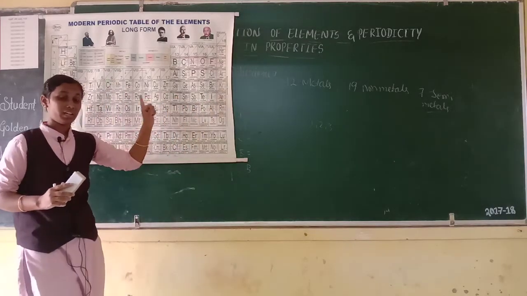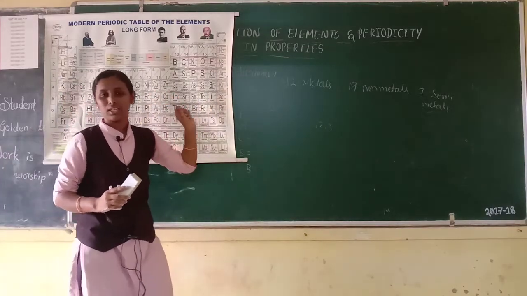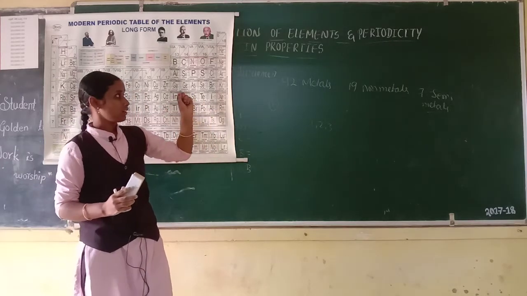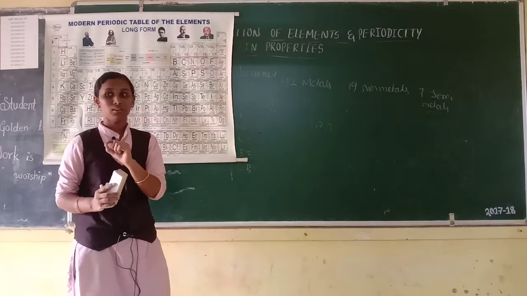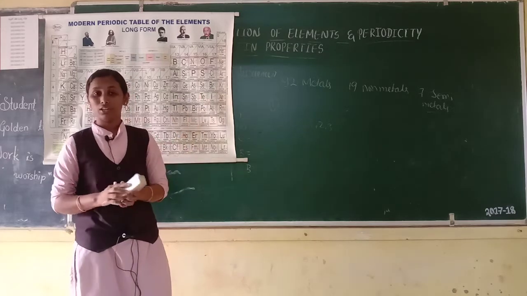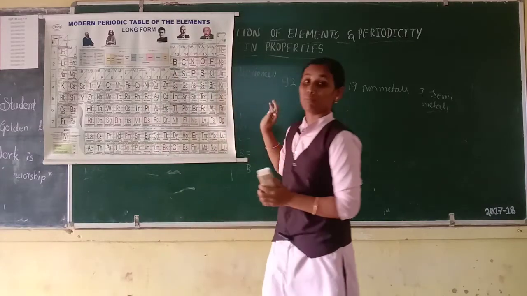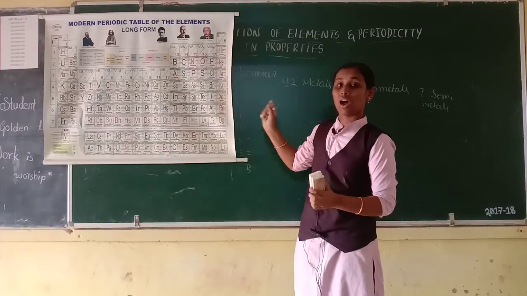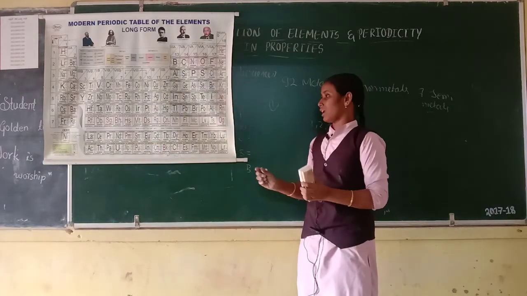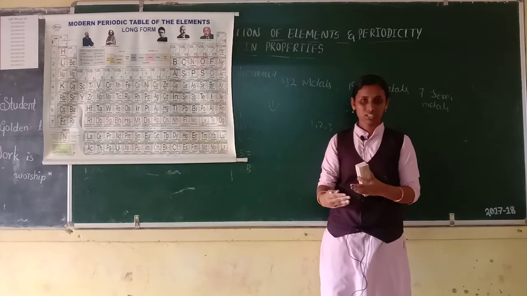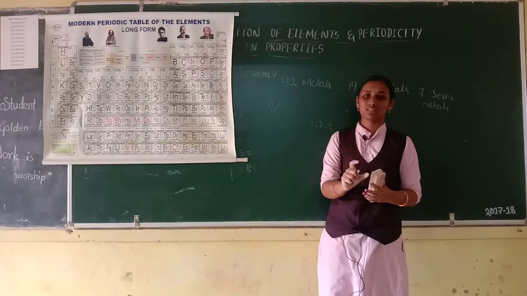First, Dobereiner in the year 1829 gave the law of triads. Then Newlands gave the octave law. Then Mendeleev. What is Mendeleev's periodic law? The properties of elements are the periodic functions of their atomic masses.